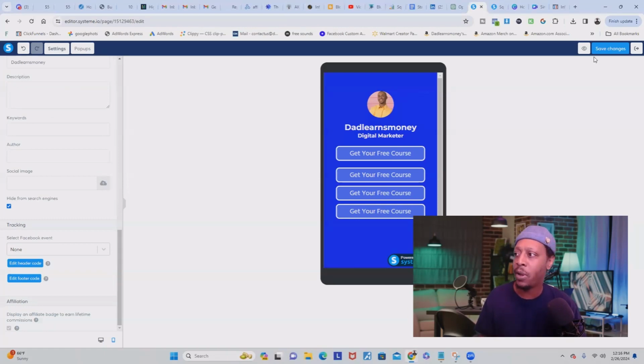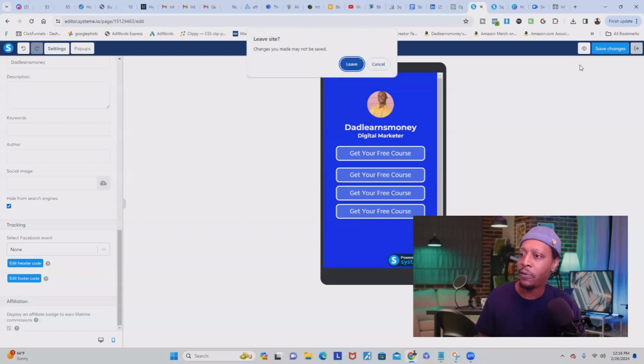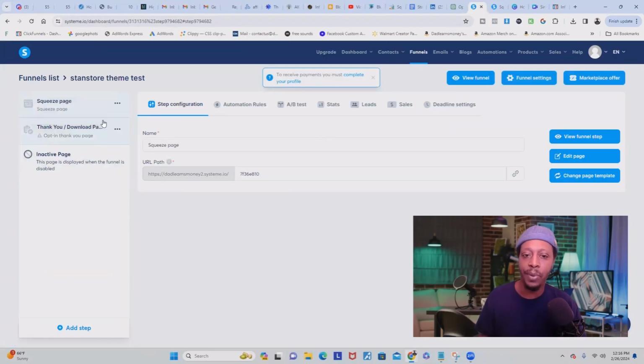But once you're done with your website, you can just exit by pressing the arrow right here, and then it's going to bring you back to this page right here. And then all you have to do is just get the URL by clicking the link right here. That's going to be the URL you can put into your website.